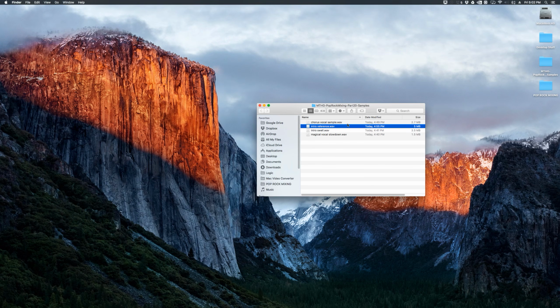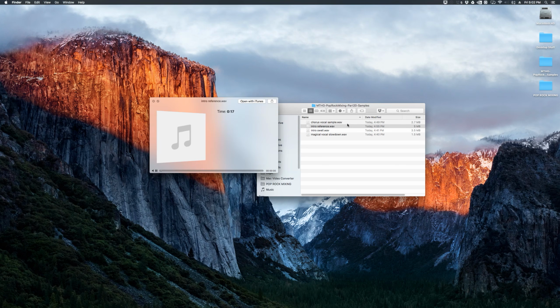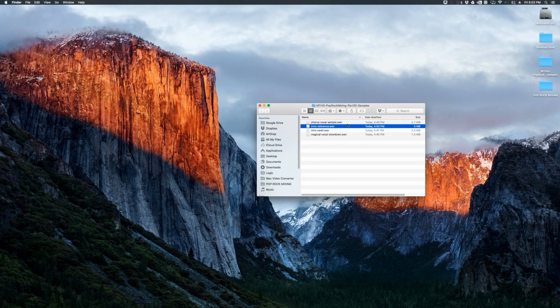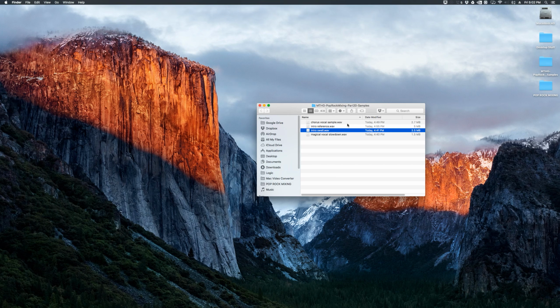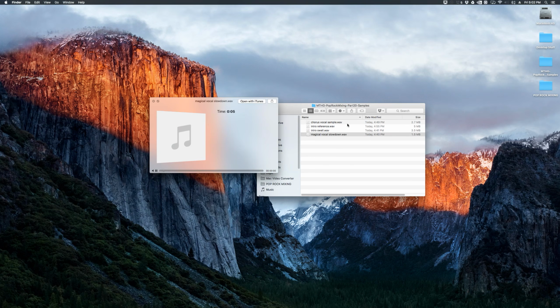The second is just a reference track of the intro from the fully mixed song. The third sample is a swell effect I created for the original mix with the Valhalla Shimmer plugin. I'm just including the sample here because there's really no easy way to recreate this swell effect with Logic's stock plugins alone. And the last sample is a warped sample of the vocals, which I did with Stutter Edit from iZotope. So again, this would be incredibly difficult to recreate with Logic stock plugins. So I've just chosen to include the sample.